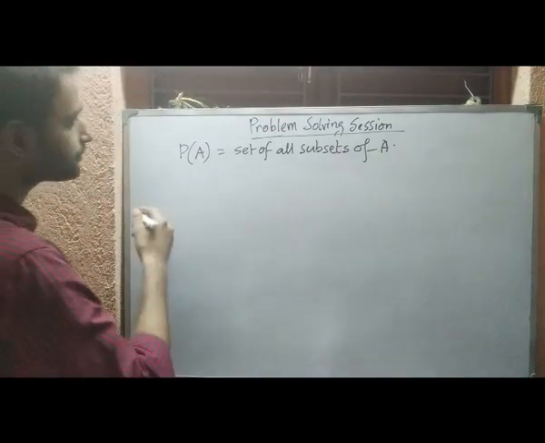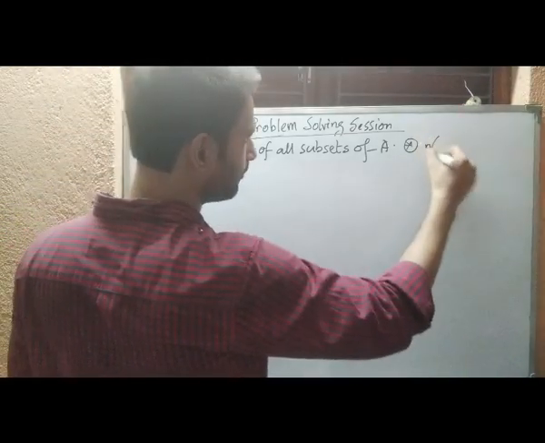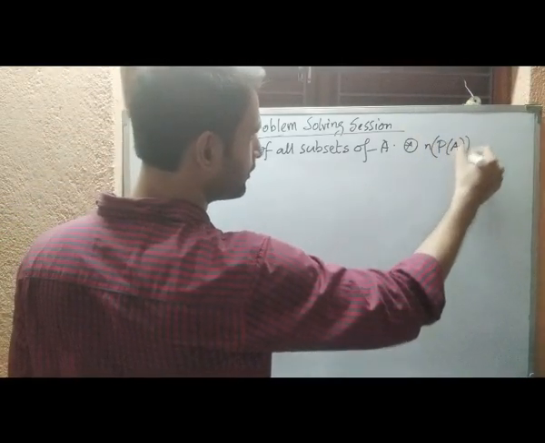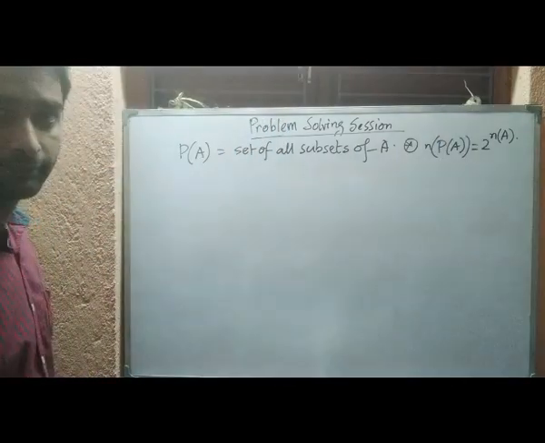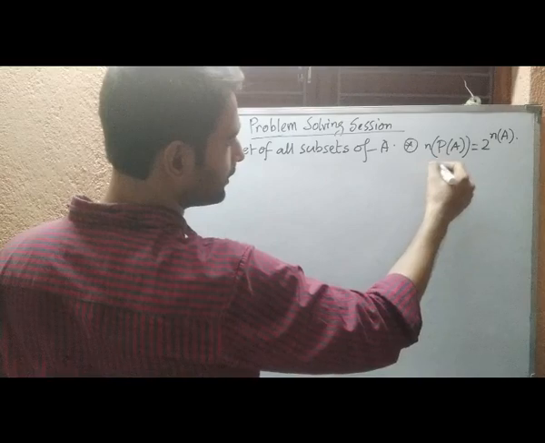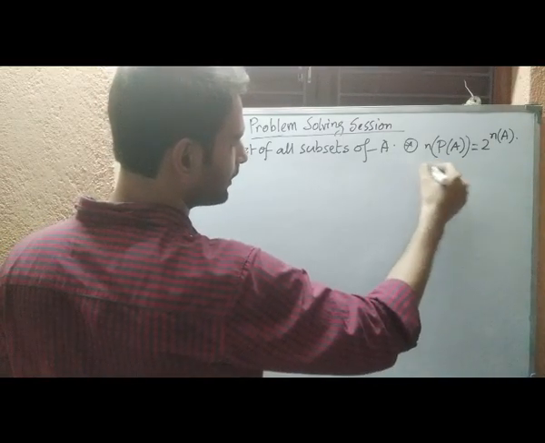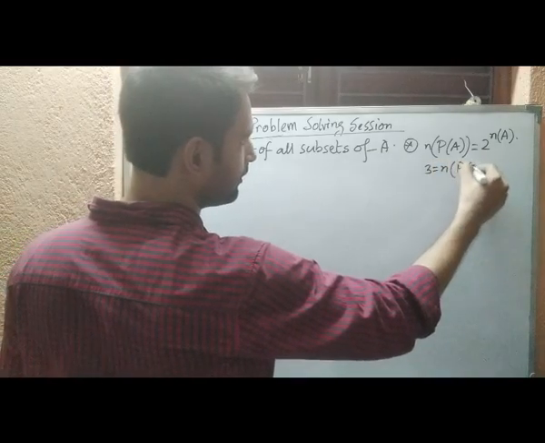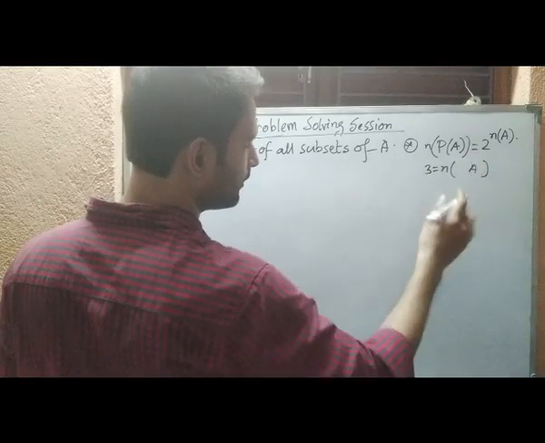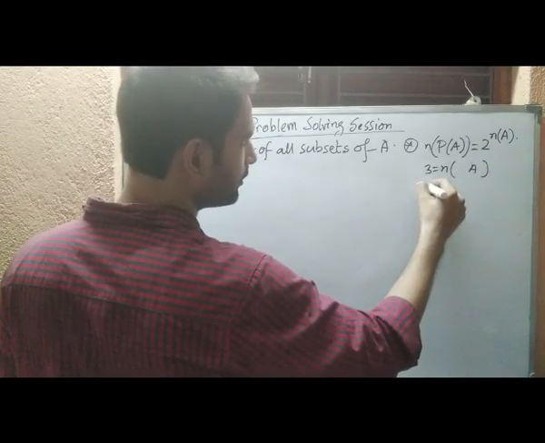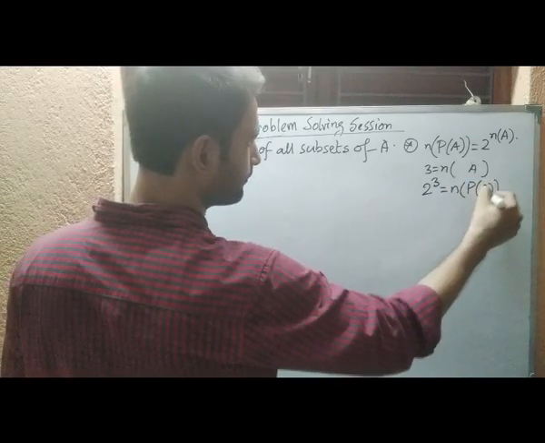Also another piece of information about power sets is that the number of elements in the power set should be 2 to the power of the number of elements in the set A. So if there are 3 elements in the set A, then there will be 2 to the power 3 elements in the power set of A. That is 8 elements.